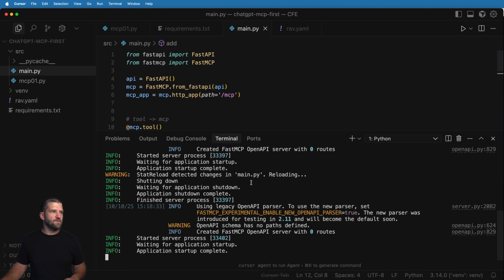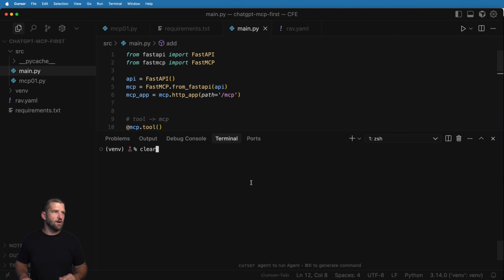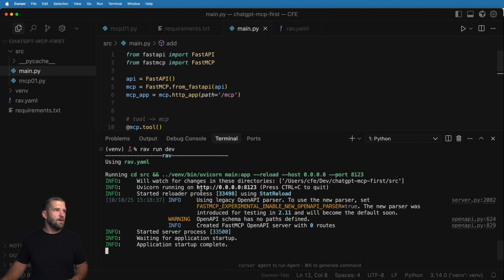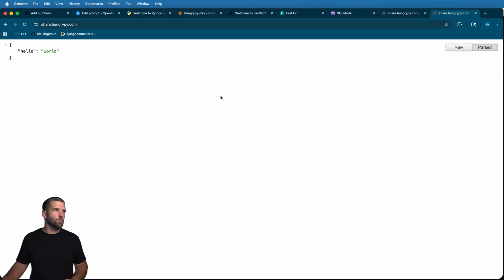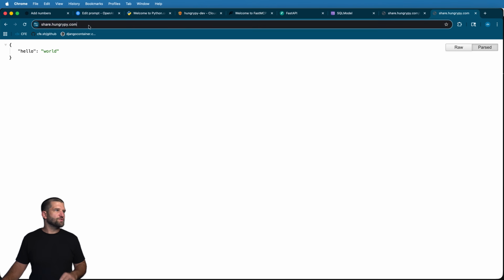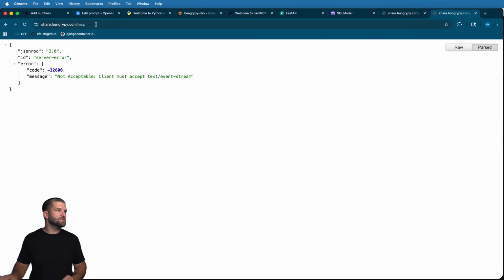Let's take a look at how to do this. So I'm going to go ahead and save everything. I'm going to close down my old server here, and I'll go ahead and run it again. Once again, it's that command. And now what we've got is using both of these things in one place. So let's go ahead and verify that this works by going into share.hungrypie.com, my actual tunnel, and then also going into the MCP one.